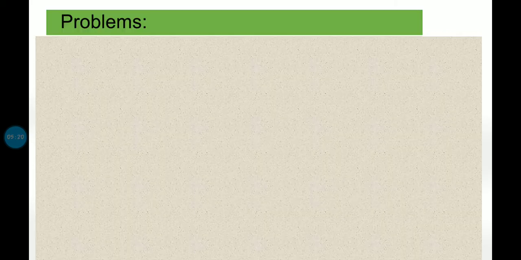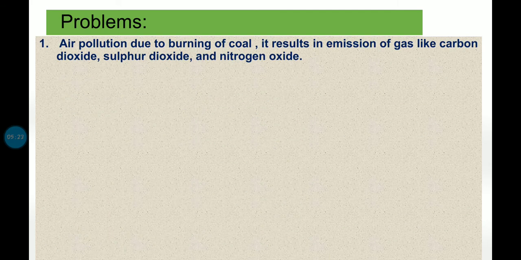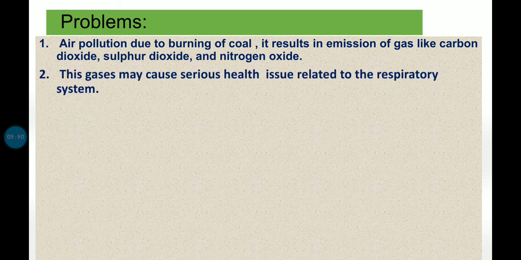All right. Now there are some problems related to thermal power plants. First of all, air pollution due to burning of coal, because since we are using coal over here, thermal energy which is in the form of coal, it causes air pollution, right? It results in emission of gases like carbon dioxide, sulfur dioxide, and nitrogen oxide. So since we are burning coal, it results in air pollution. These gases may cause serious health issues related to the respiratory system.